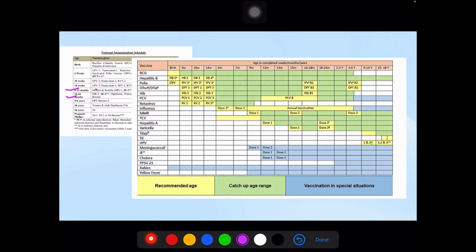In IAP we have the MMR vaccine. The first dose is given at 9 months, the second dose at 15 months and the third dose at 4 to 6 years of age. So this follows Nelson. Even though the first dose is given at 9 months, the second and third doses are given after 12 months of age.